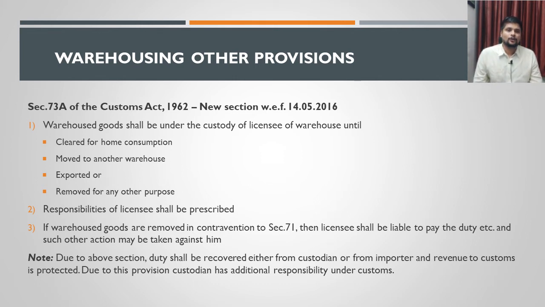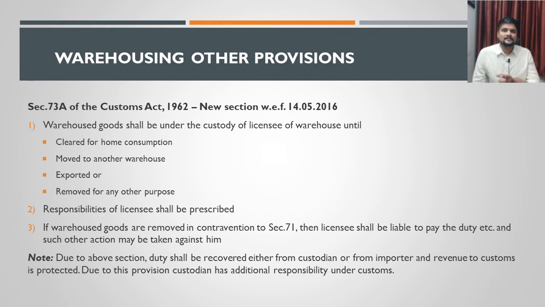I told you that I am a person who has a warehouse facility. I can apply to the customs authorities to provide a permission, or a license, to consider my warehouse as a customs warehouse. Once the license is provided by the authorities, then my warehouse can be called a customs warehouse or bonded warehouse.